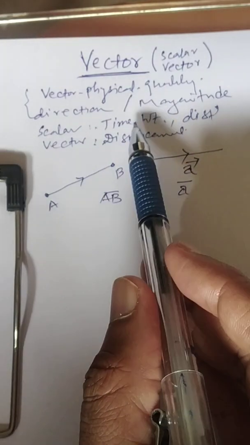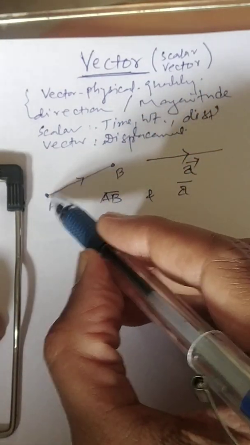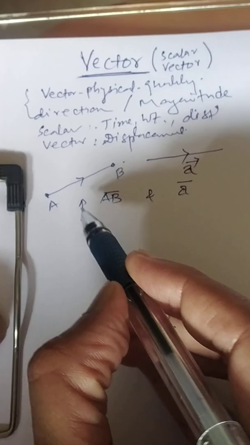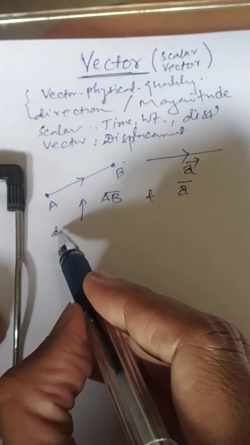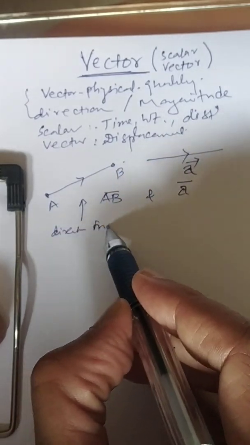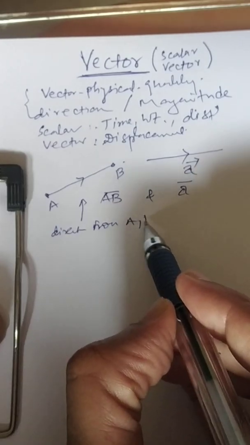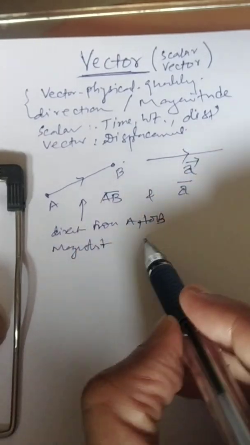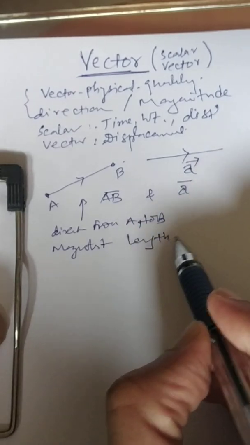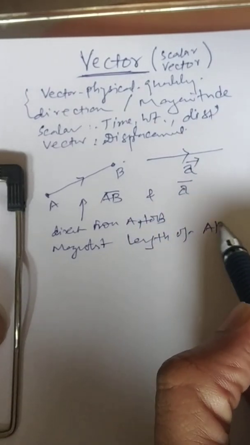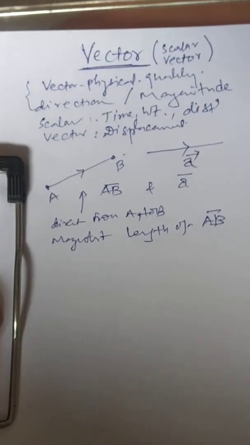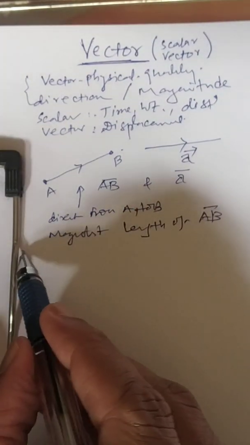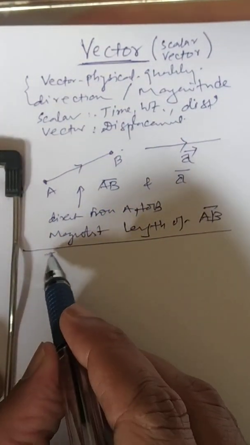Now we are talking about the direction. Direction means from A to B. In this figure, direction is from A to B. And what about magnitude? Magnitude is nothing but the length of the vector, the length of vector AB. That means the line segment length. You are well familiar with the types of the vector also.